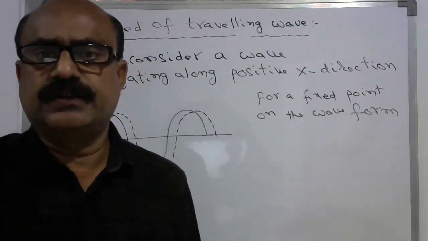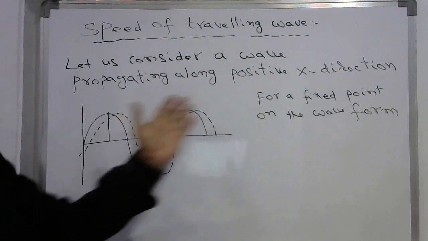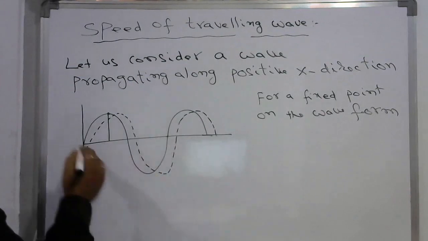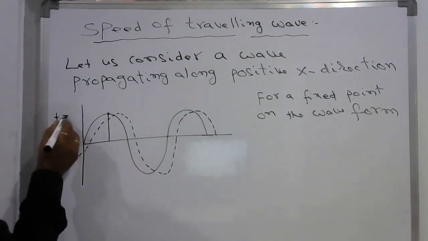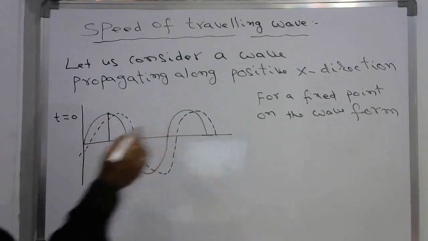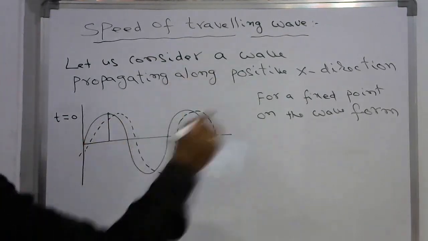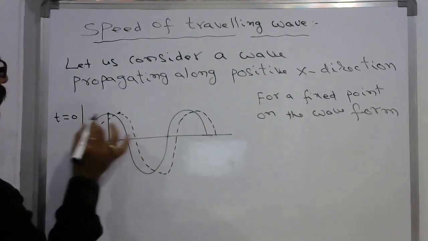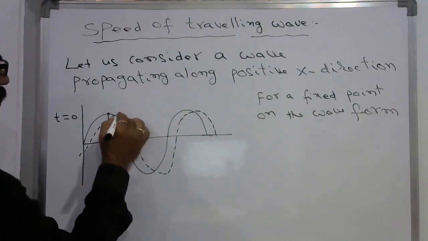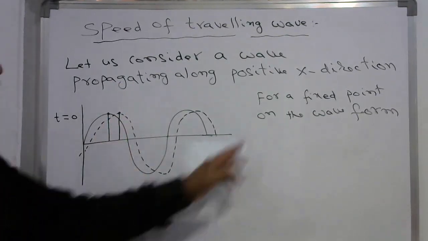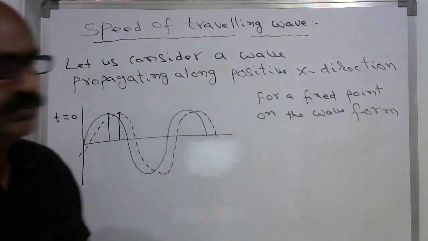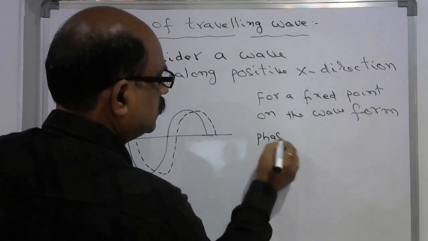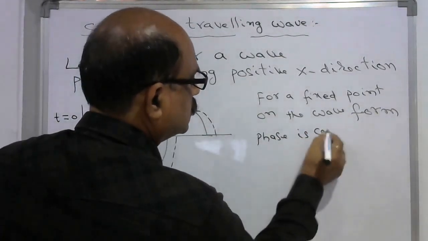Now let us consider a wave propagating along the positive x direction. Say this is the wave propagating along the x direction at time t equal to 0, and the dotted line travels along the positive x-axis, and this point moved from this point to this point. So these 2 points are in the same phase. For a fixed point on the waveform, the phase is constant.